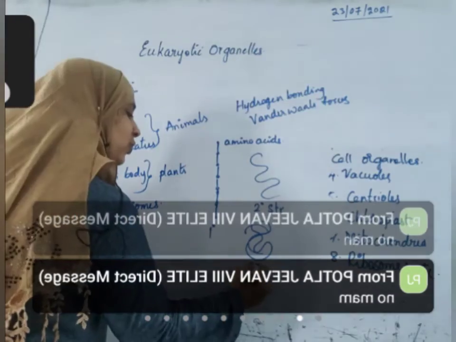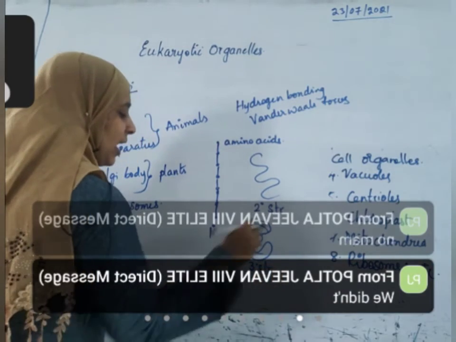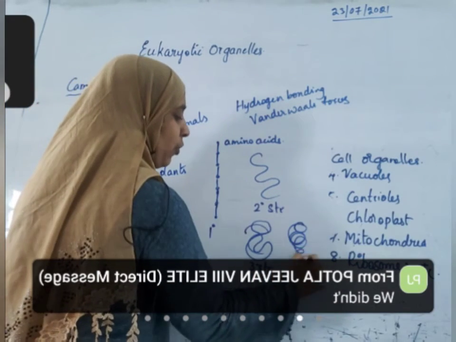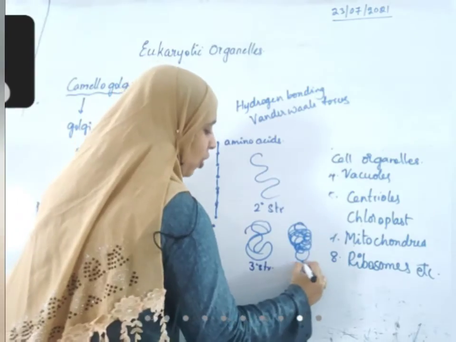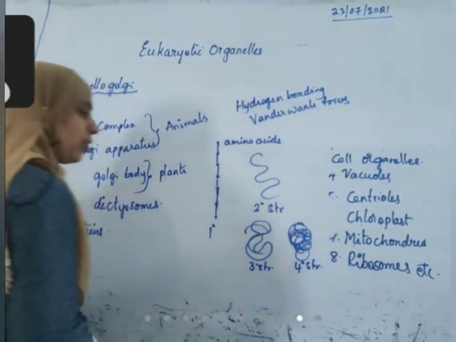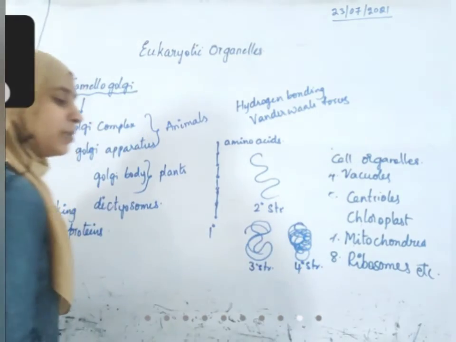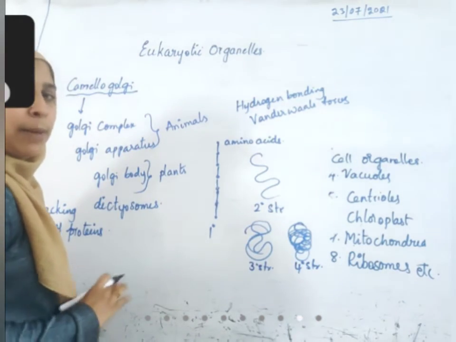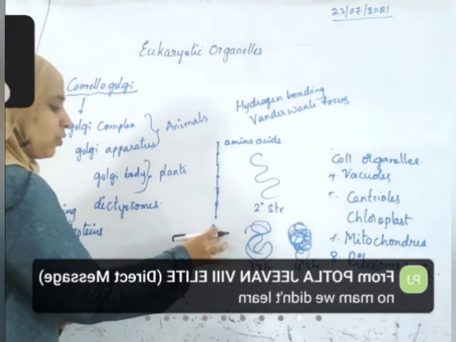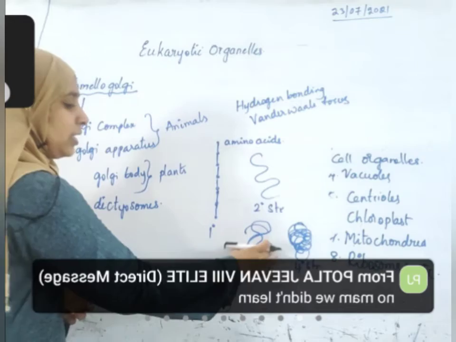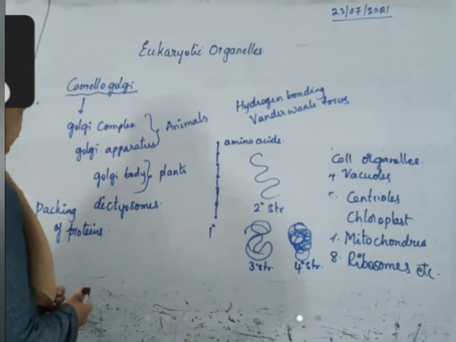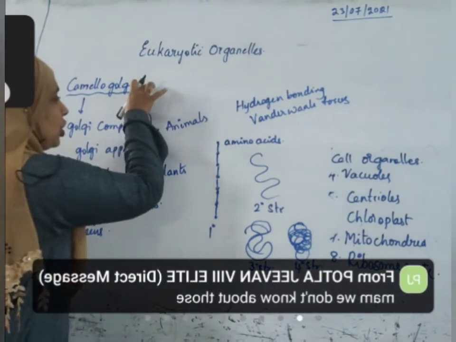Then again it gets folded to form the tertiary structure. Again it gets intensively folded. Finally you will not understand that it is a single chain. That is called the quaternary structure. When this structure is formed, then only protein synthesis is complete. Only this structure is formed in the endoplasmic reticulum. After the structure is formed, all the modifications that are necessary are done inside the Golgi complex.